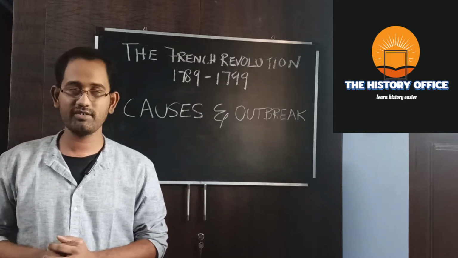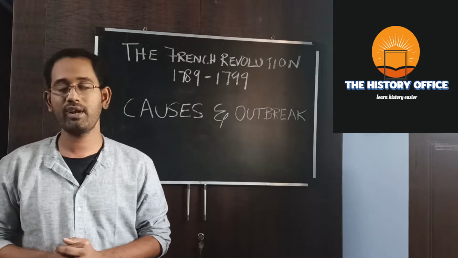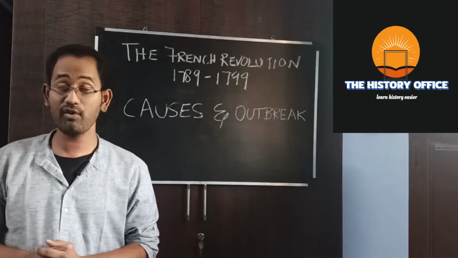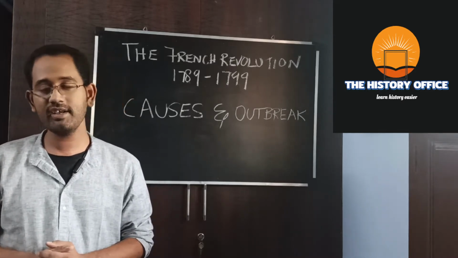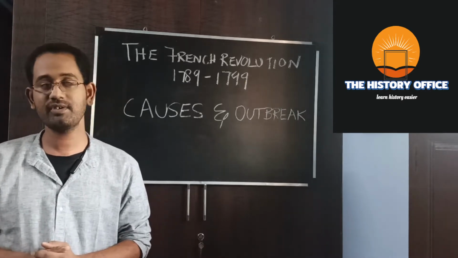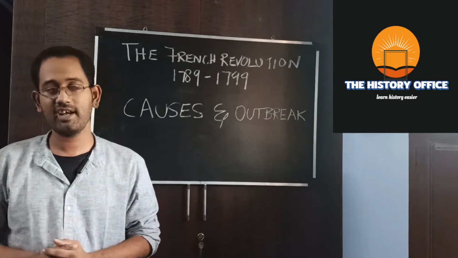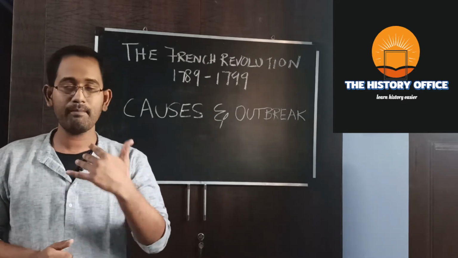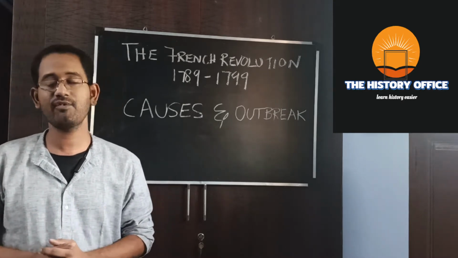First, the political cause. During the 18th century, France was the center of absolute monarchy in Europe. Louis XIV, who ruled between 1643 and 1715, was considered an absolute monarch. He also regarded himself as the representative of God, and he used to say, "I am the state." So his lavish lifestyle and extravagant expenditures led to bankruptcy in France. He was followed by Louis XV in 1715.